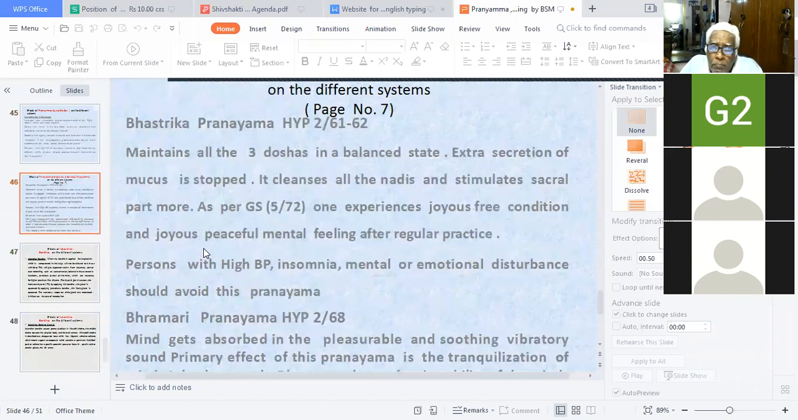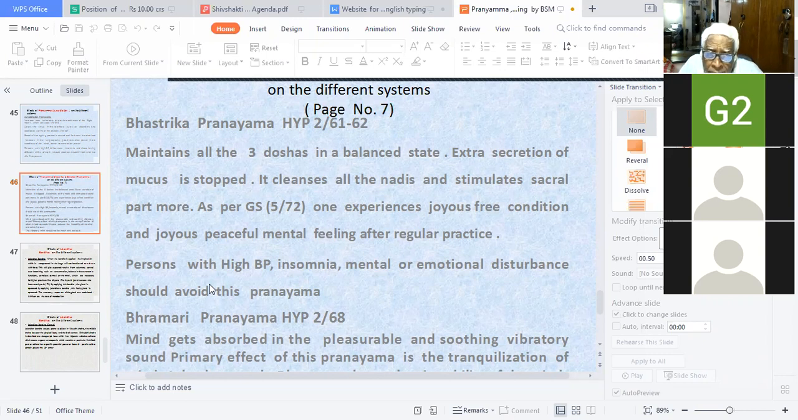Bhastrika maintains all three doshas in a balanced state, Hatha Pradipika 2, sloka numbers 61 and 62. Extra secretion of mucus is stopped. It cleans all the nadis and stimulates the sacral part. As per Gheranda Samhita, one experiences a joyous, free condition and a joyous, peaceful mental feeling after regular practice. Persons with high BP, insomnia, or mental or emotional disturbances should avoid this pranayama. So heat is produced.